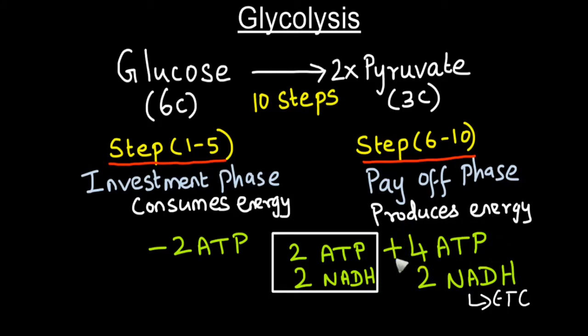Though 4 ATP molecules are produced, as 2 ATP molecules are consumed, the net gain from glycolysis is just 2 ATP molecules. Apart from that, from glycolysis, 2 NADH molecules are also produced. These reduced nicotinamide adenine dinucleotide, if they can pass on the electrons to electron transport chain, that can result in additional synthesis of adenosine triphosphate molecules. But this is possible only in aerobic respiration, which requires oxygen.